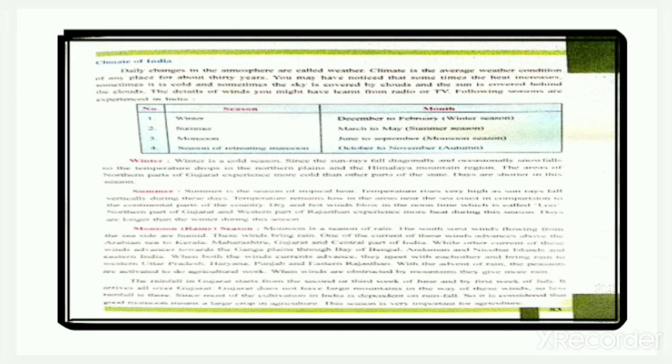So in the rainy season, current winds advance above the Arabian Sea to Kerala, Maharashtra, Gujarat and the central part of India. So when they meet each other, they bring rain to western Uttar Pradesh, Haryana, Punjab and eastern Rajasthan.